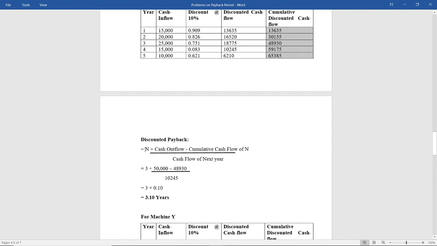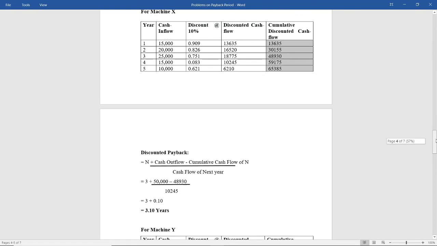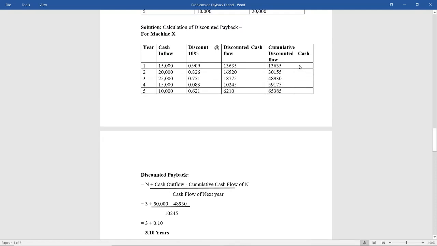If it is not exactly the same, you are going to use a formula. Formula is nothing but N plus our cash outflow minus cumulative cash flow of N divided by cash flow of next year. So N is always the number of years in which the cumulative cash flow is nearest to the cash outflow. So 50,000 is our outflow. Now which is the year where the value is nearing? Now 48,930 is near to 50,000. So you take year number 3.